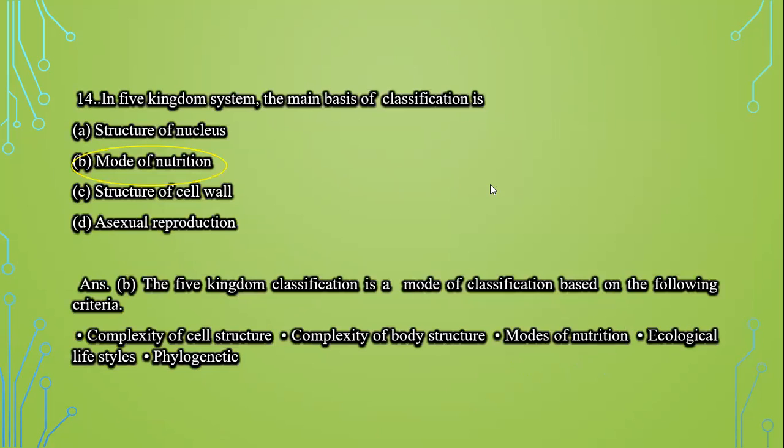Next question is, in five kingdom classification, the main basis of classification is structure of nucleus, mode of nutrition, structure of cell wall, and last is asexual reproduction. Now, the five kingdom classification is based on the following criteria. That is, first, complexity of the cell structure. Second is complexity of body structure. Third is mode of nutrition. Fourth is ecological lifestyles. And fifth is phylogenetic characteristic. So this option B, that is mode of nutrition, is the correct answer.